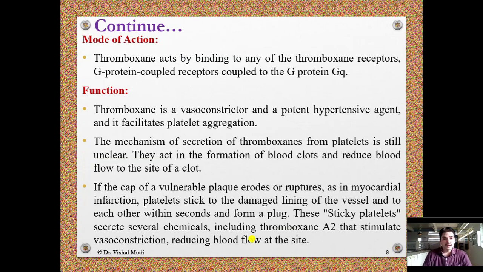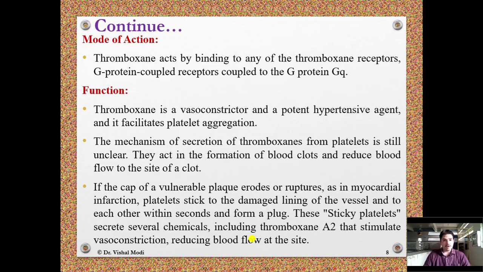Mode of action: thromboxane acts by binding to any of the thromboxane receptors, G protein coupled receptors coupled to the G protein GQ. Function: thromboxane is a vasoconstrictor and a potent hypertensive agent, and it facilitates platelet aggregation. The mechanism of secretion of thromboxane from platelet is still unclear. They act in the formation of blood clots and reduce blood flow to the site of a clot.